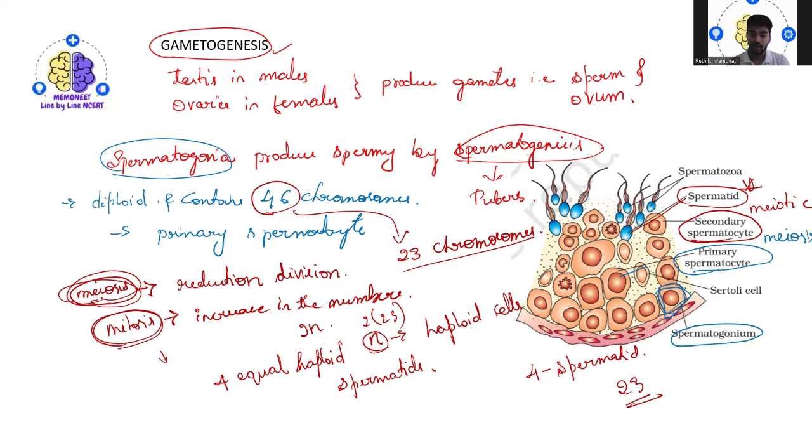Yes. So now once this is formed, the spermatids get transformed into spermatozoa. Okay, so now what happens? These spermatids are going to transform into what? Spermatozoa, or you can also call them sperms. So this is the male gamete, the sperm, which has now been produced.